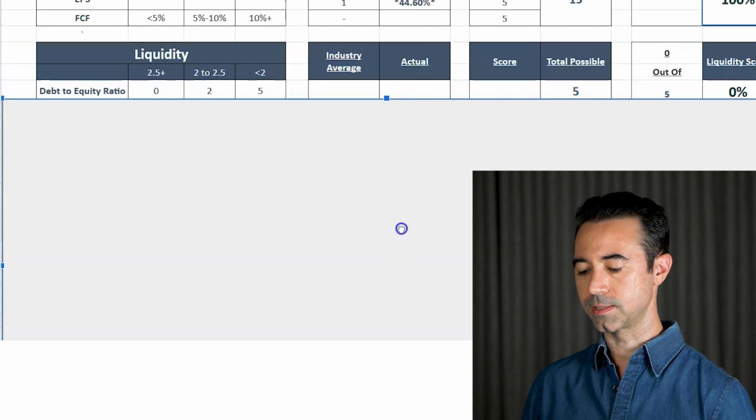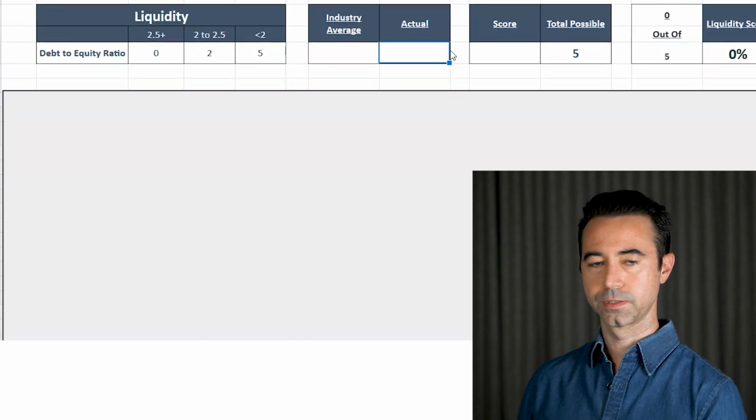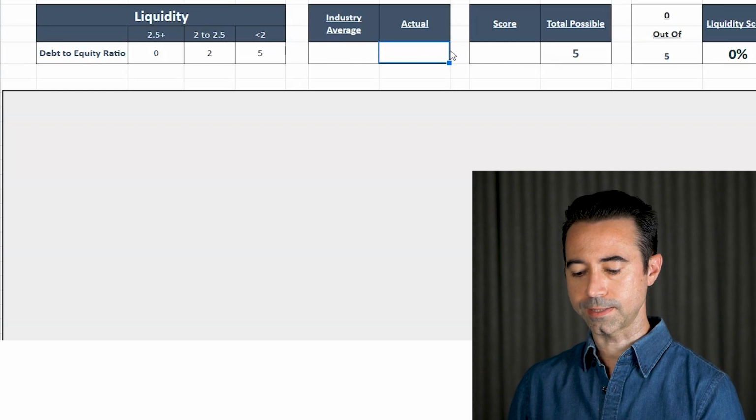Next thing we want to see is the liquidity score, and that's the last one before we see our total Cat 5. For the liquidity score, we use the debt to equity ratio.